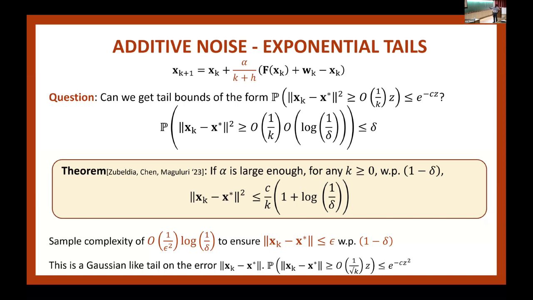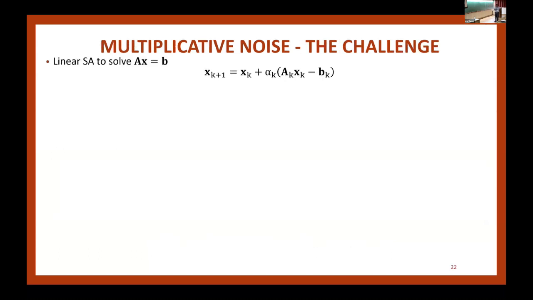So I already mentioned that this should be thought of as sub-Gaussian tails because of the square. If I remove the square, that square comes up here, and this is sub-Gaussian. Next, I want to talk about multiplicative noise. But before I present the result, I want to explain to you why it is challenging.